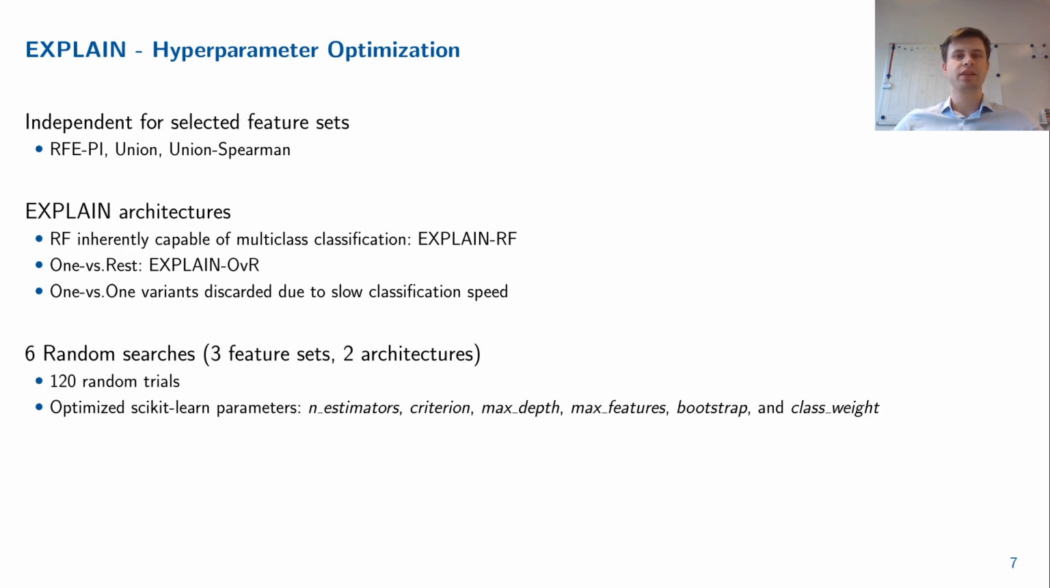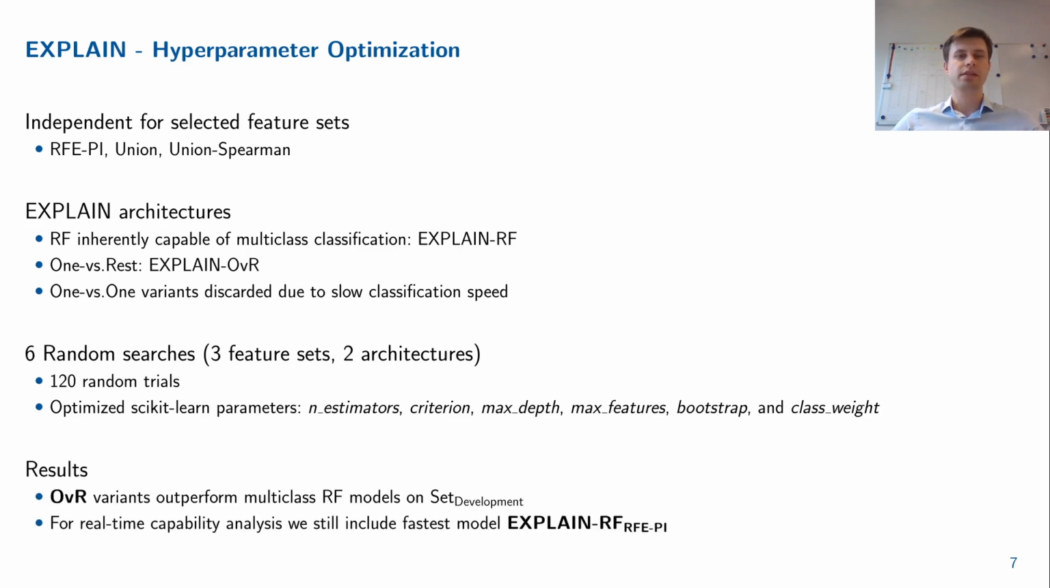Additionally, we consider different architectures for our explain classifier. First, we use the random forest implementation, which is inherently capable of multiclass classification. And secondly, we make use of a combination of multiple 1 versus rest binary classifiers for solving the task of multiclass classification. We discard all 1 versus 1 variants due to their slow classification speed, although their classification performance might be slightly better. In total, we thus perform 6 random searches with 120 random trials each.